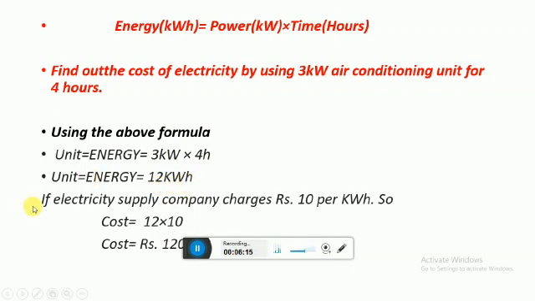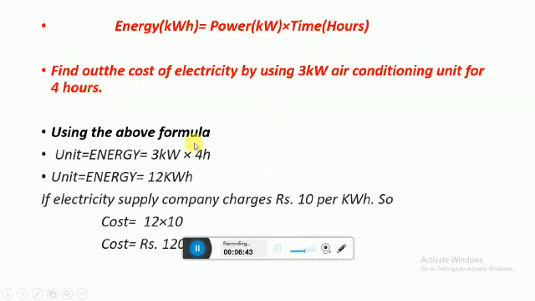If the cost of electricity is 10 rupees per kilowatt hour, then for 1 unit 10 rupees, it means by multiplying these 12 units with 10, we get rupees 120. So this is the cost of electricity we used for 4 hours.